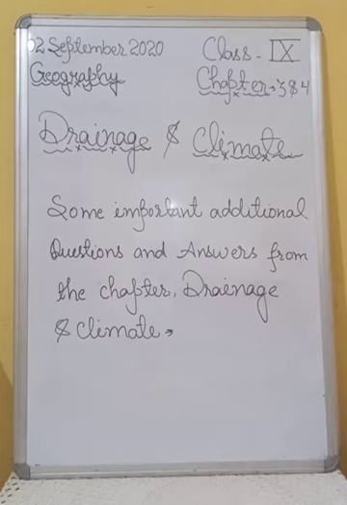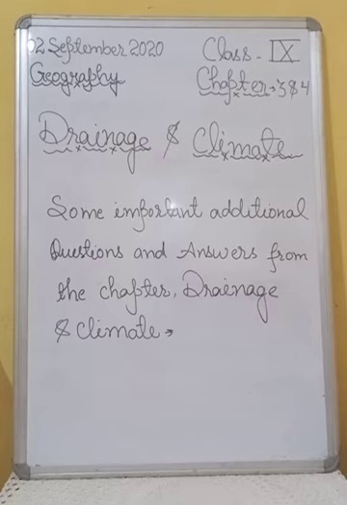Okay. Question number 4 is, what is the climate of India? Answer number 4 is, India's climate is described as tropical monsoon type of climate.